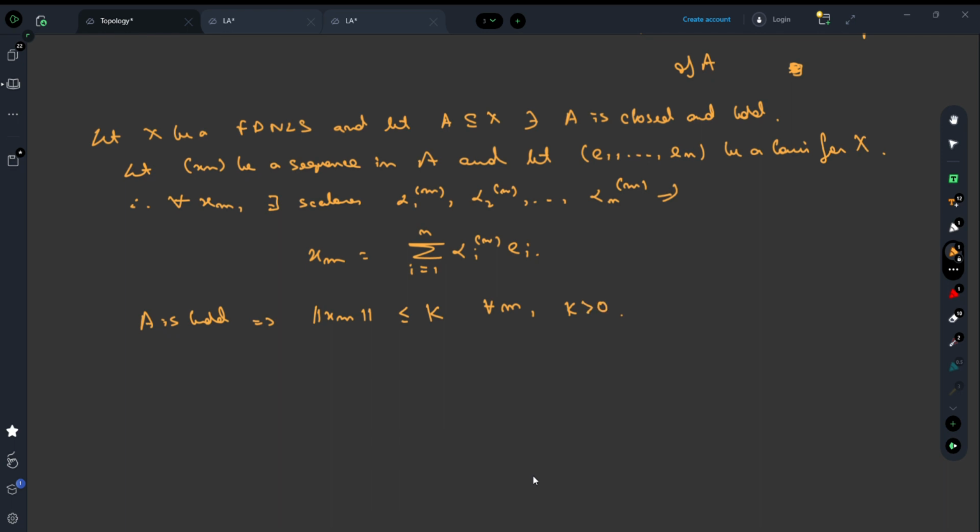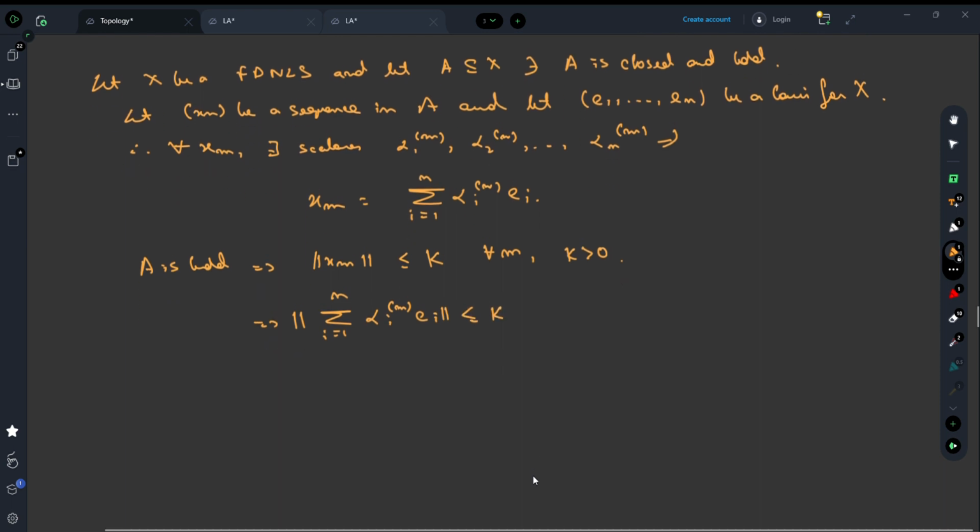Okay. But norm of Xm, you can use the triangle inequality in this case, or you can simply write it as norm of the summation i equals 1 to n of alpha im ei. But now we are to use lemma 1 of the previous lecture. So that's why I said the previous lecture is important.